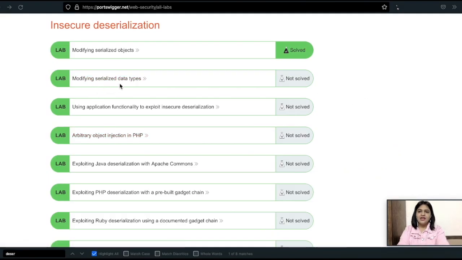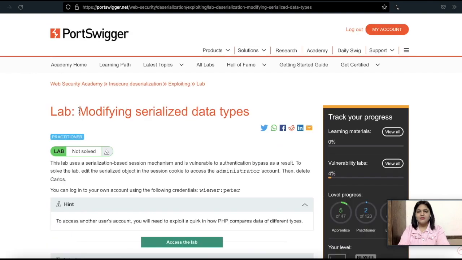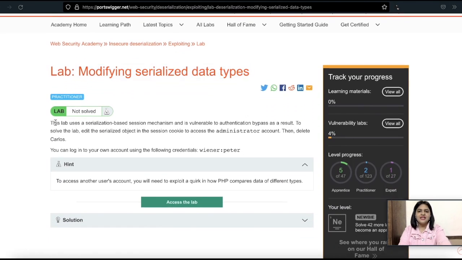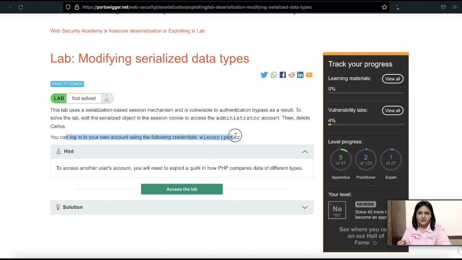Okay, so now I am again on the Portswigger labs. I am going to access the second lab, that is modifying serialized data types, and here is the description of the lab, which says that again this is based on a session mechanism which is vulnerable to authentication bypass. To solve this lab, edit the serialized object in the session cookie to access the administrator account. This is the very same thing that we have done previously, and then we have to delete the user Carlos. And to access it, there are the following credentials which you can use. So now I'll hit access the lab.